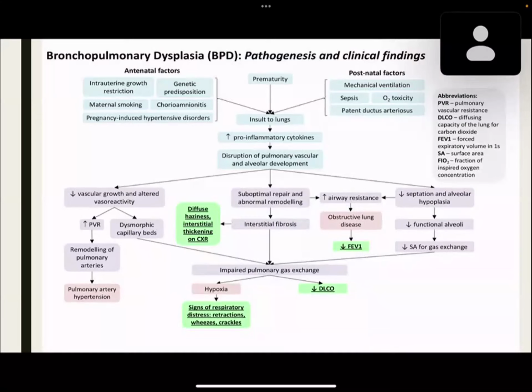This is just again an overview of the pathogenesis and clinical findings seen in bronchopulmonary dysplasia.